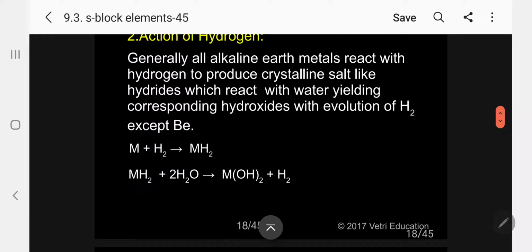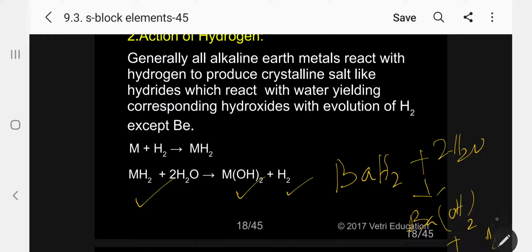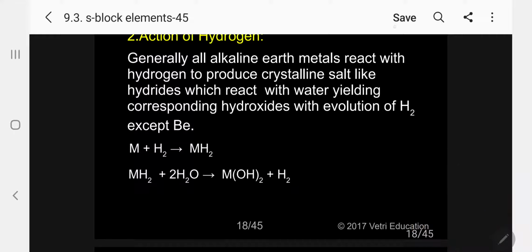So just see here, the hydride now undergoes hydrolysis to give hydroxide and H2. For example, let me take barium hydride, which reacts with two molecules of water to give barium hydroxide, and hydrogen will be liberated. So this is the interesting information.